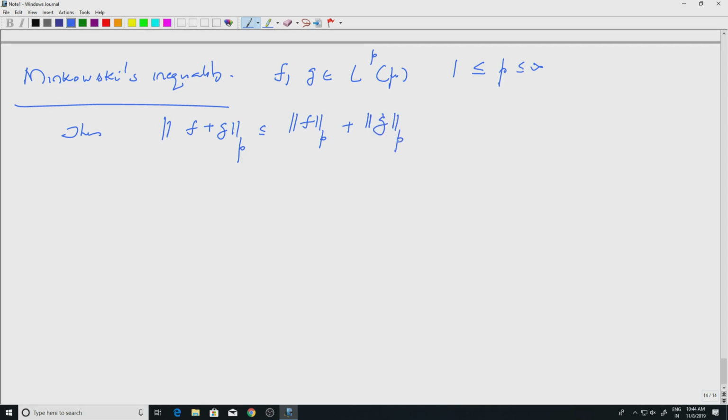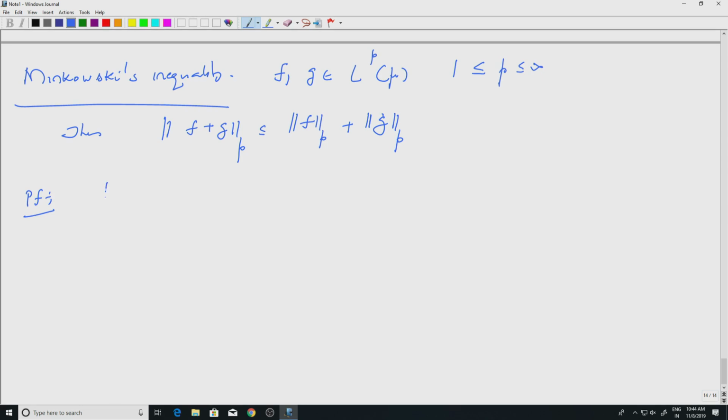So there are many things here. One is that it satisfies the triangle inequality. Next, you have to say that if f and g are in LP, then the sum is in LP. Okay, so LP mu becomes a vector space. So let us start with that. The first part is very easy.